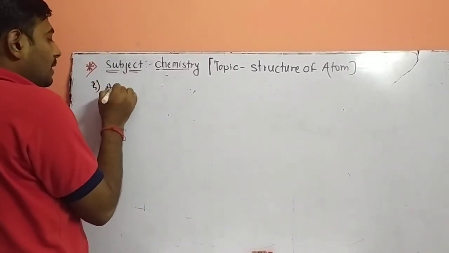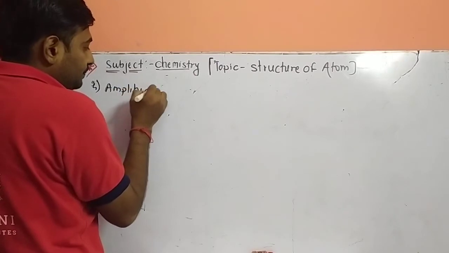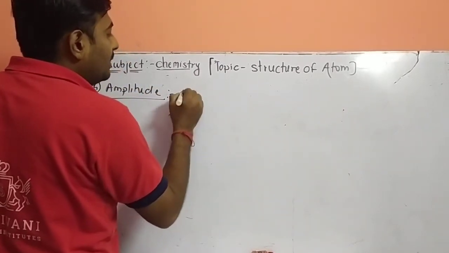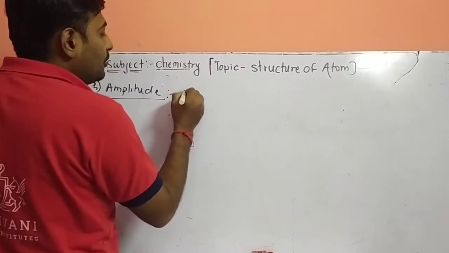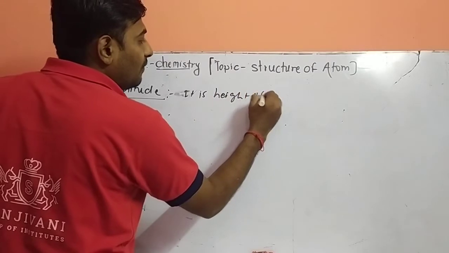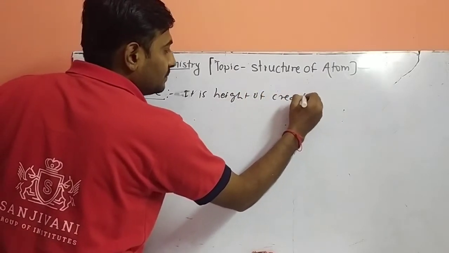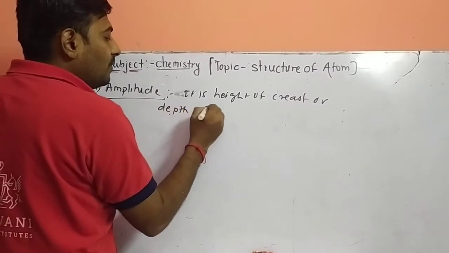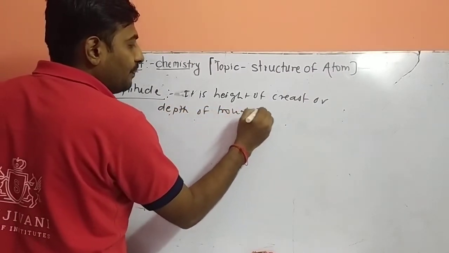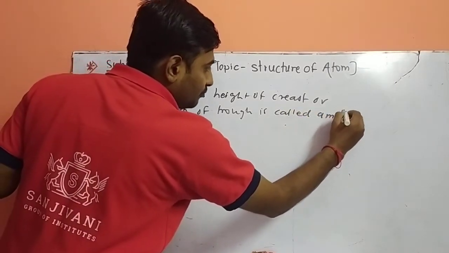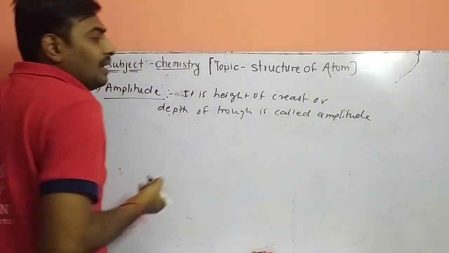Amplitude is the height of the crest or the depth of the trough.